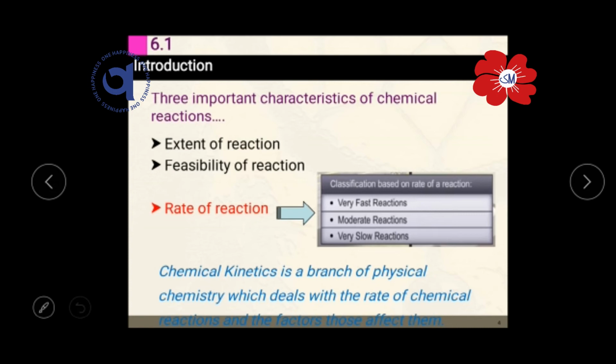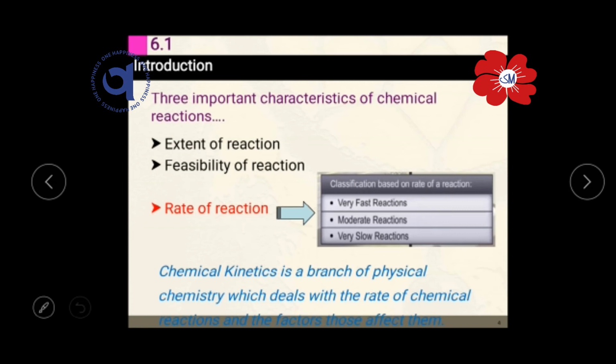And then a very important factor is the catalyst. So along with time and temperature, catalyst is also one of the most important factors which affect the rate of the reaction. Now what is a catalyst here? A catalyst is a chemical substance which speeds up the rate of the reactions, which increases the rate of the reactions without participating in the chemical reaction.